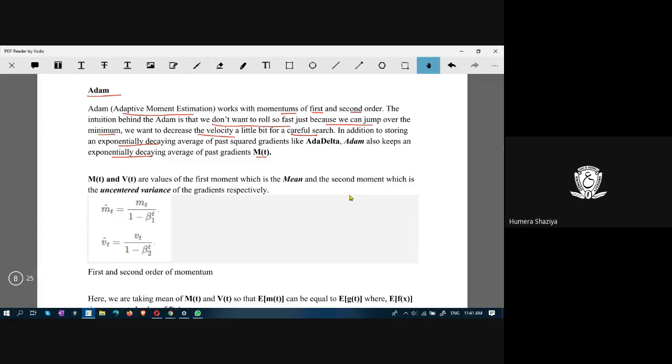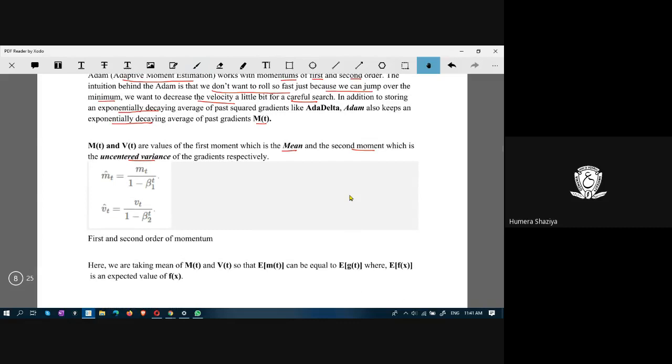M of t and V of t are the values of the first moment, which is the mean, and the second moment, which is the uncentered variance of the gradients. Here you are finding the mean and the variance. This is the first and second order of momentum.